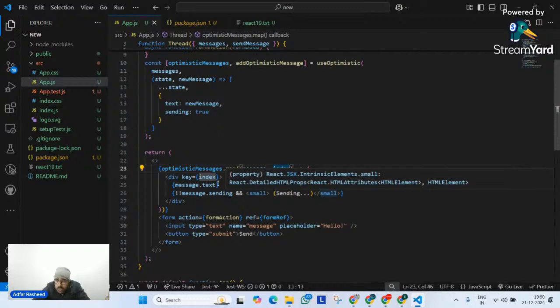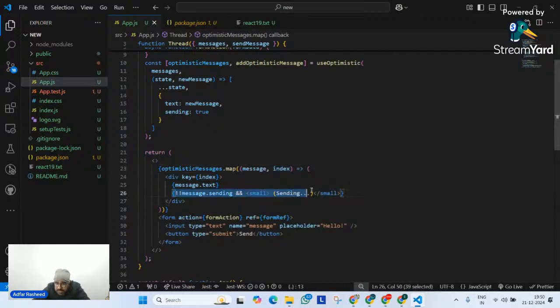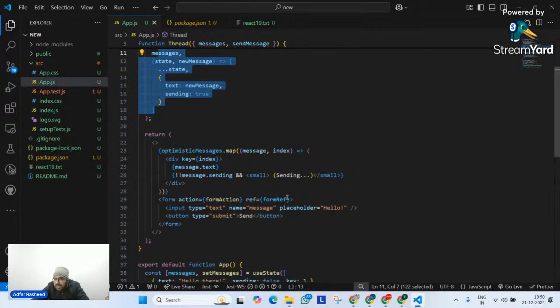So what are we doing over here? We are optimistically displaying something, whatever message or text is, and this message or text is being updated within the optimistic state. So this is the optimistic value that I'm trying to display, nothing else. Right? I hope that makes sense.